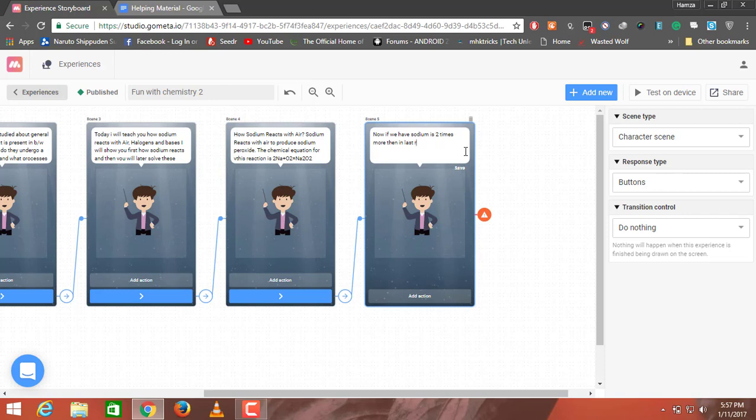So in the last reaction, the number of sodium was 2, and this time it will be 4.